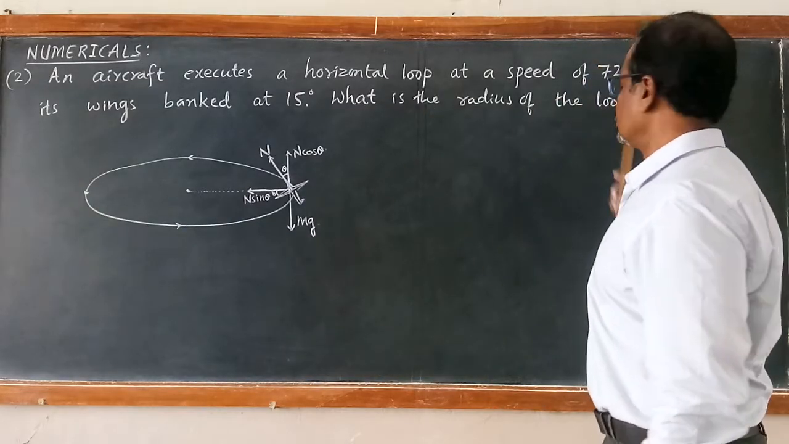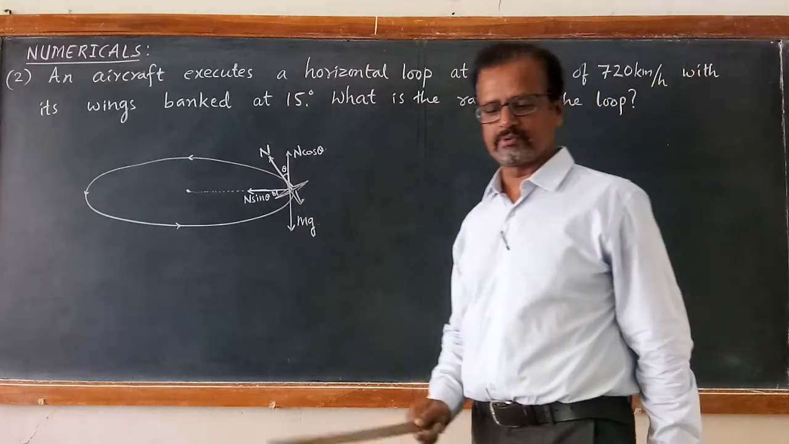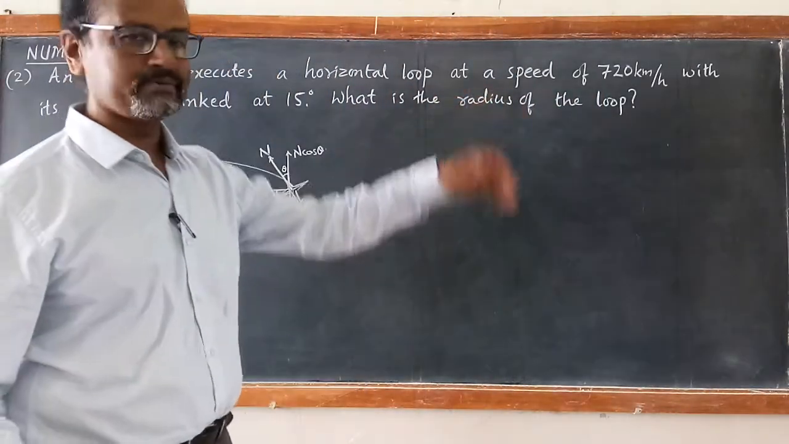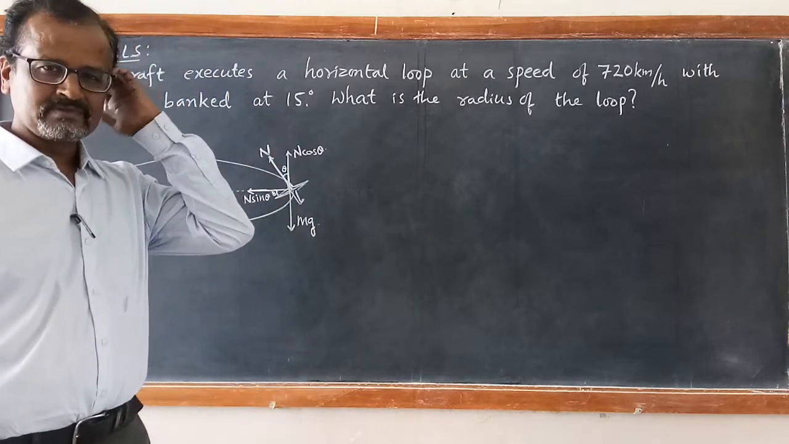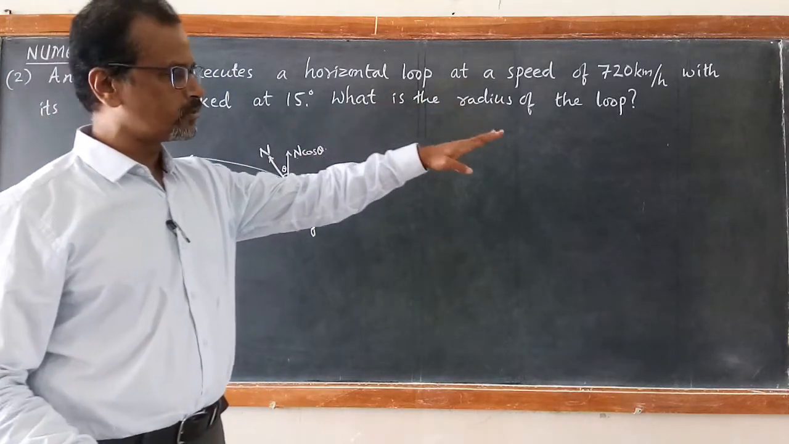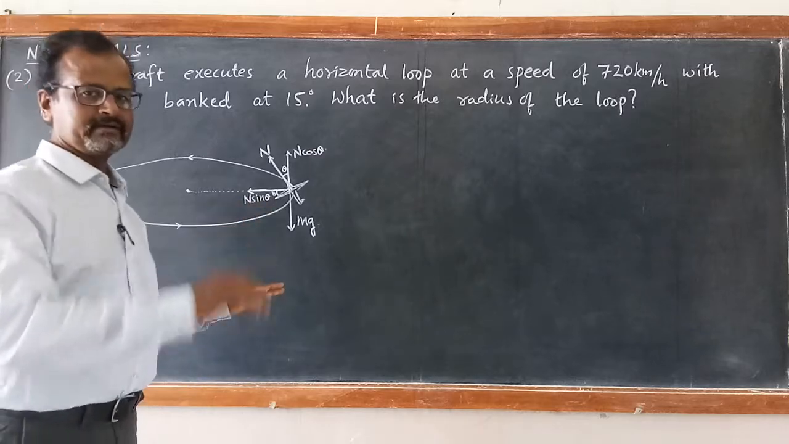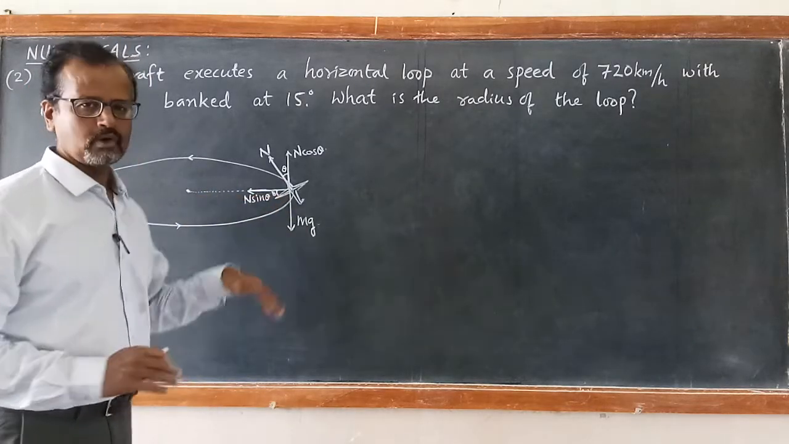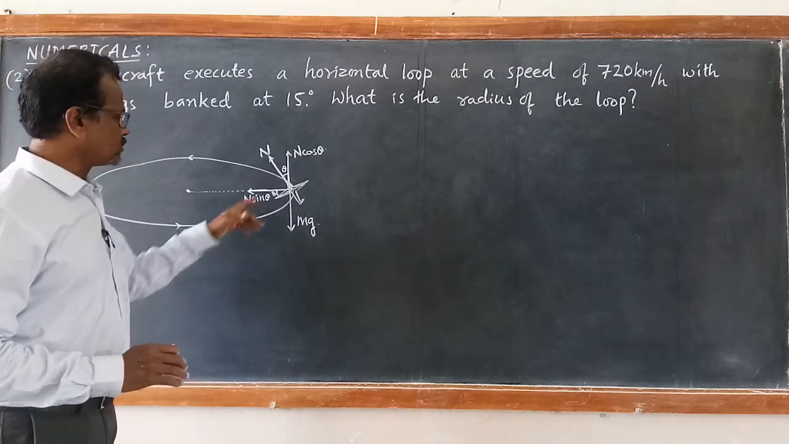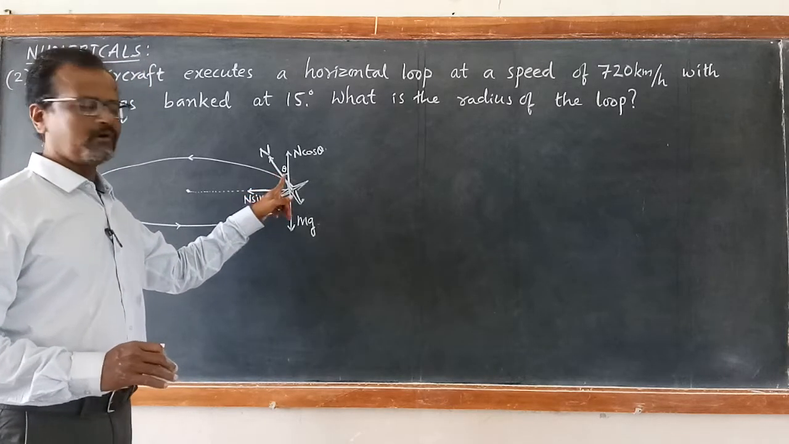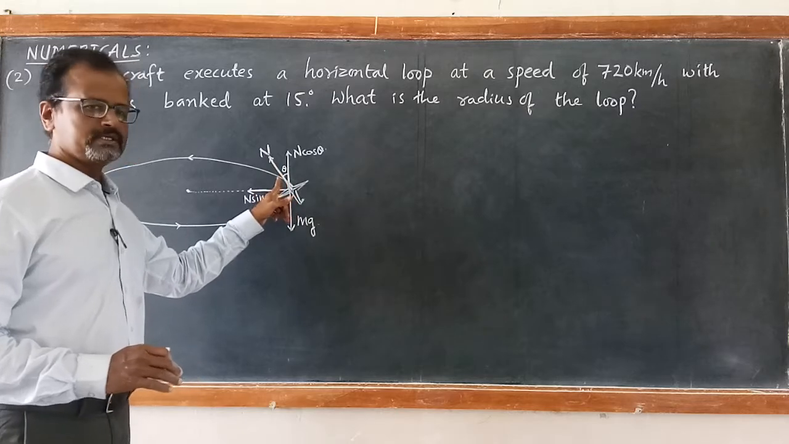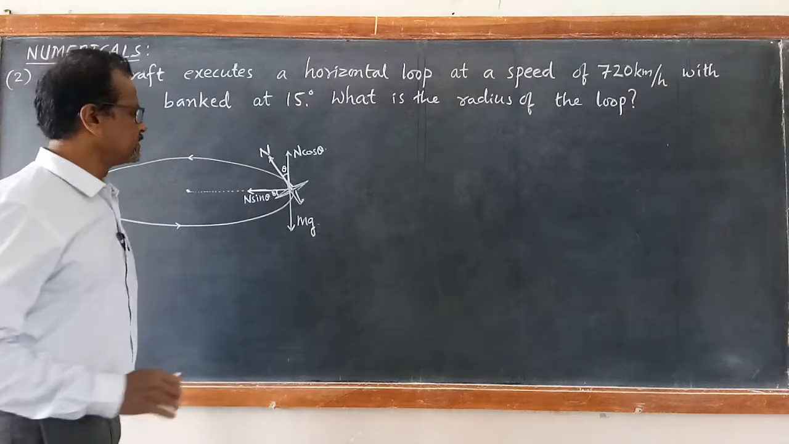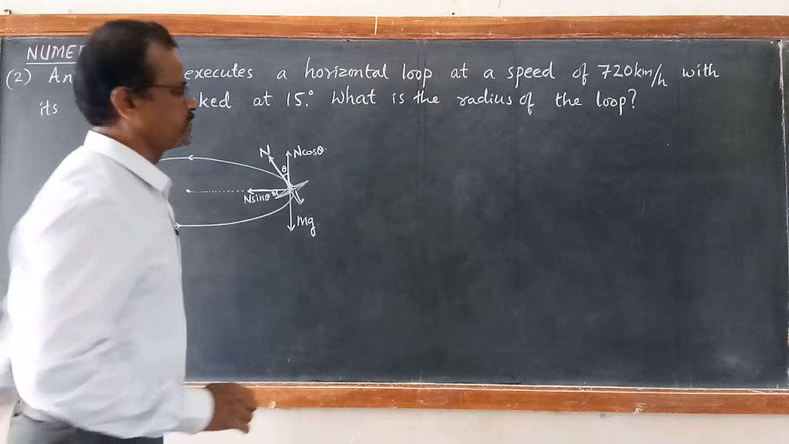What is the radius of the loop? Again, you can apply the same concept of banking of the cyclist. Similar concept. There it was banking on the road surface; here it is banking in the air. The wings are banked at 15 degrees with respect to the horizontal level. So the same banking will be there for the normal force also, with the same angle theta, the angle of banking, 15 degrees. So we can apply the same equation here.